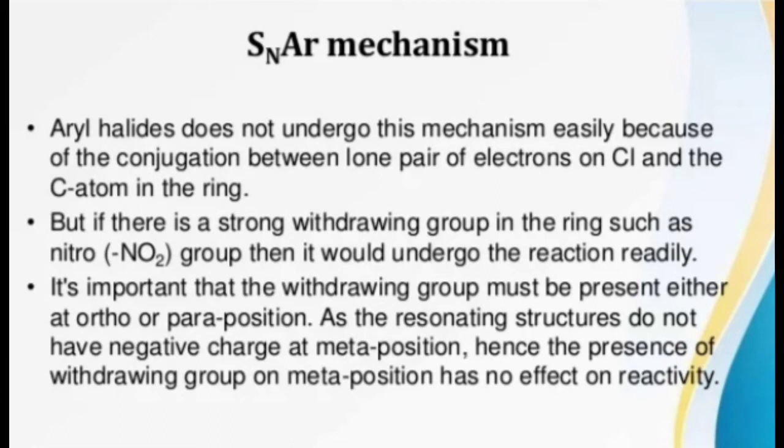Due to the presence of this lone pair of electrons on the halogen bonded with the aromatic ring, resonance stabilization takes place and the compound becomes ortho-para directing, and also the C-X bond possesses double bond character.